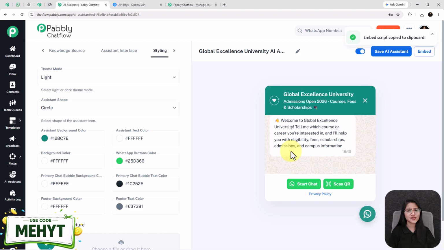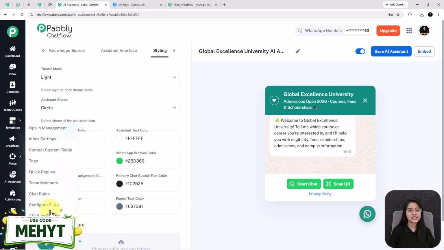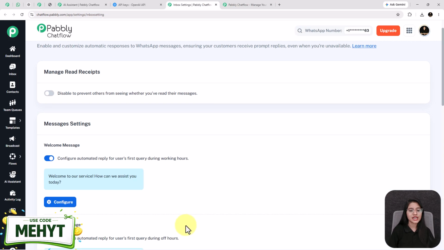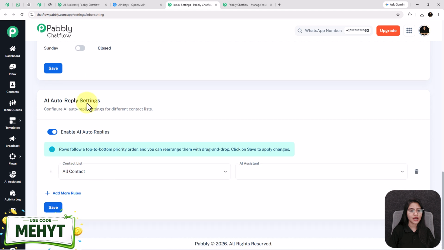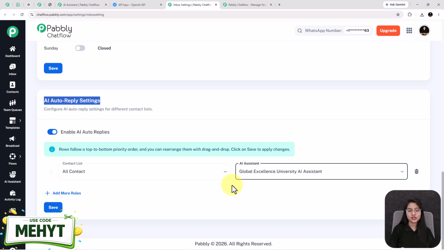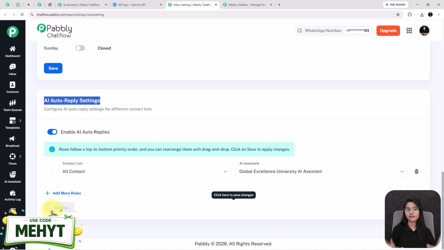See, after successfully doing this setup, you need to click on the settings option and go to the inbox settings of Pabbly Chatflow. See, this is the settings where you need to scroll down and you will see one option by the name of AI auto reply settings. You have to make sure to enable this toggle and select the contact list from here to which you want to set the AI assistant, as well as the AI assistant too. After that, click on this save button.